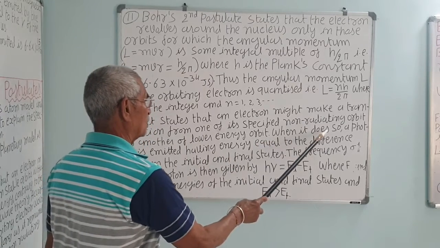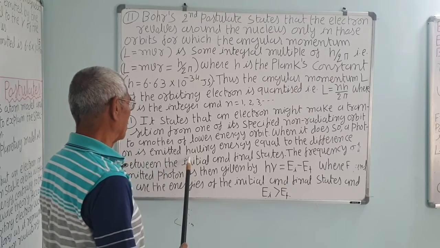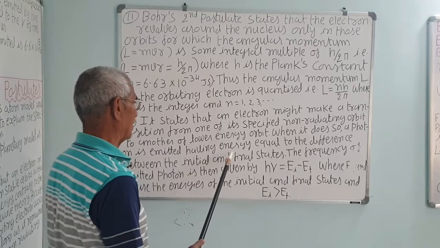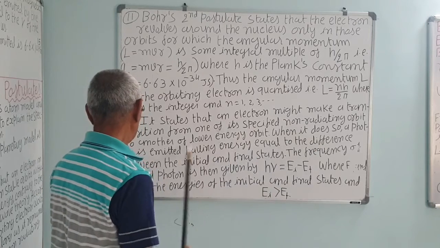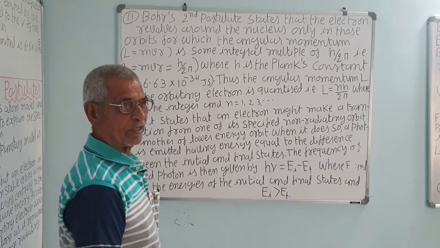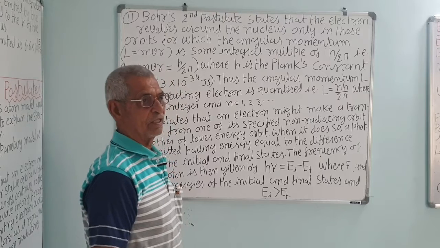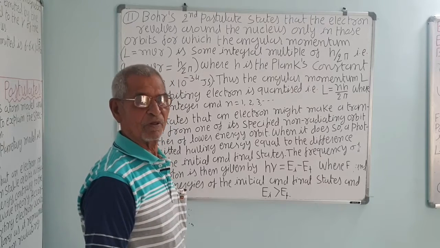When it does so, a photon is emitted, having energy equal to the difference between the initial and the final states. So, when it jumps from one orbit to another orbit of lower energy, it radiates a photon.